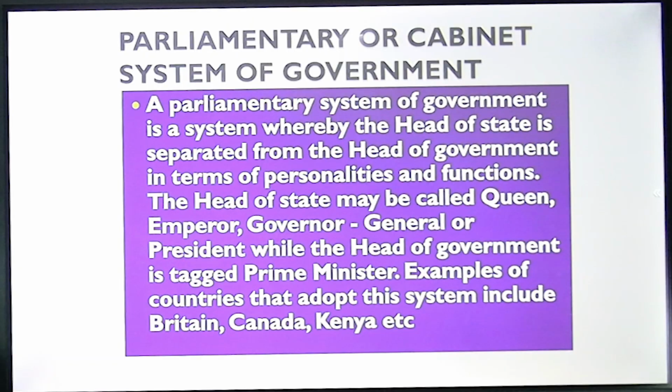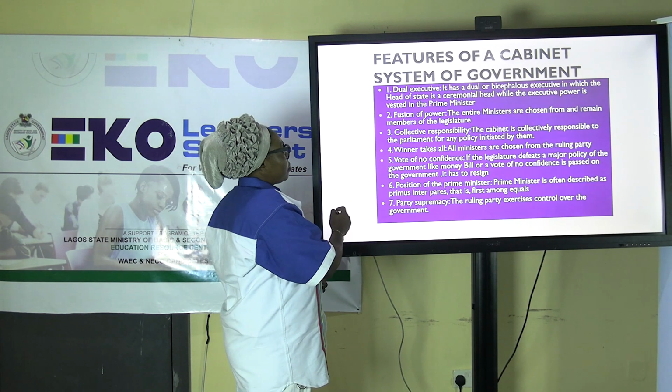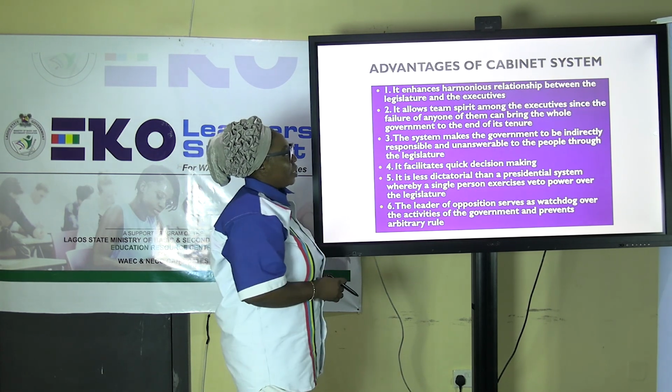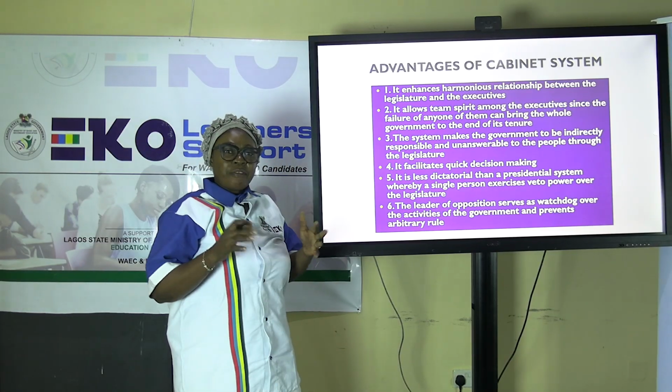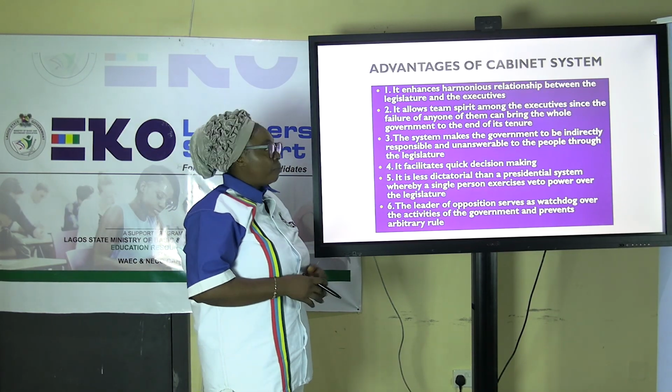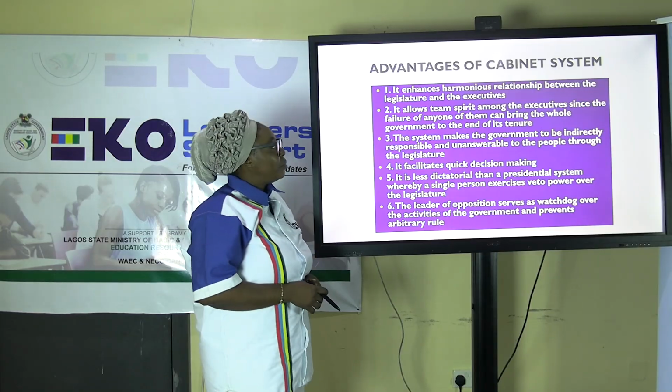The head of state may be called queen, emperor, governor general, or president, while the head of government is tagged prime minister. Examples of countries that adopt this system include Britain, Canada, Kenya, and so on. Now we go to the advantages of this system, that is the cabinet system.